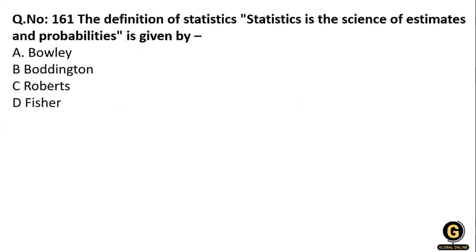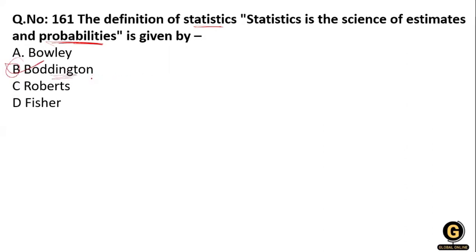Now the next question. This is the definition of statistics. Statistics is the science of estimating and the probabilities. So it is given by whom? Bowley, Boddington, and Robert and Fisher. So who gave the definition of statistics as estimation and probability? Yes, it is given by Boddington. So option number B, that is Boddington.